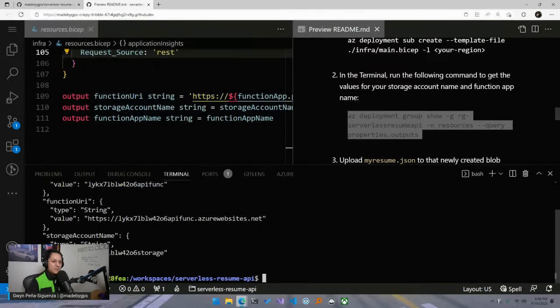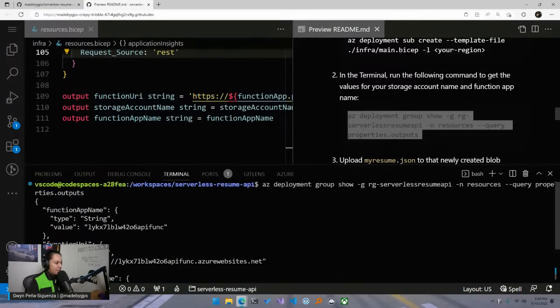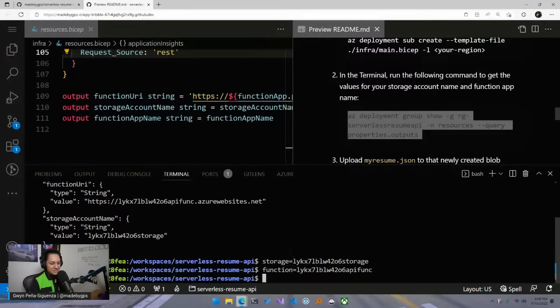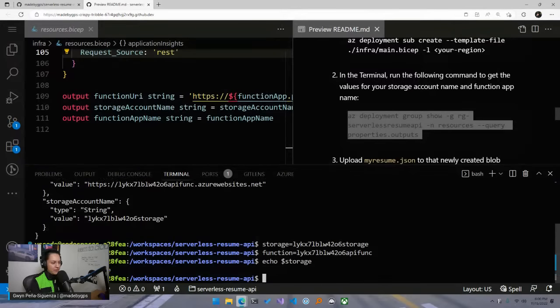So now I have my storage account name, and then I have my function app name. What I'm going to do is, because this is a bash shell, I can assign these two variables. I'm just going to call it storage, equals this value here. And then function app name, I'm just going to call it function. Now, if I do echo storage, it's going to provide that value that we assigned. And that way I don't have to memorize them anymore.